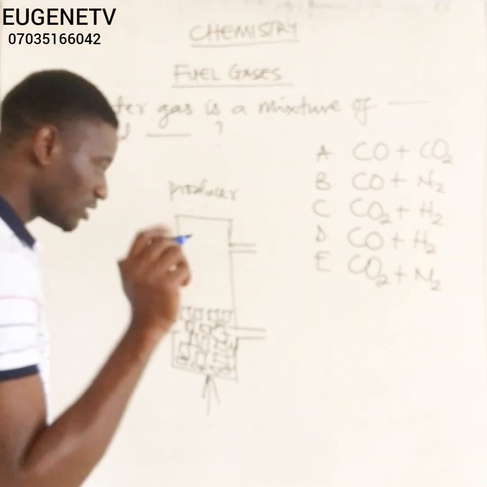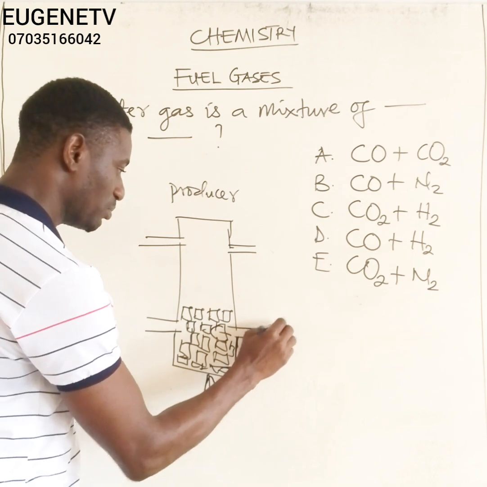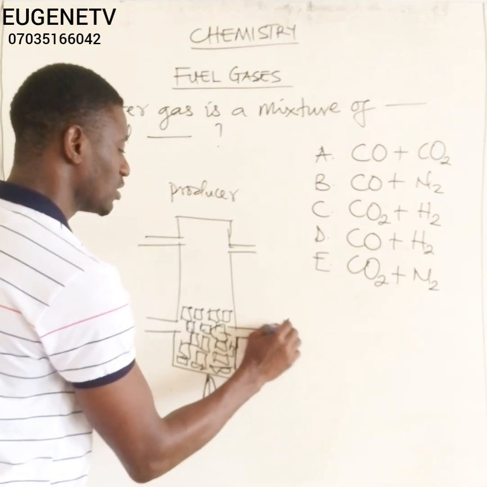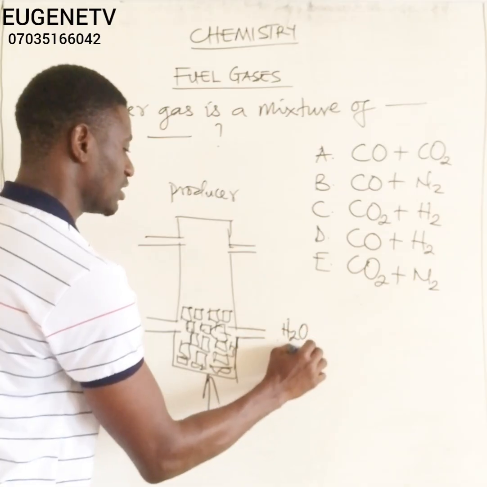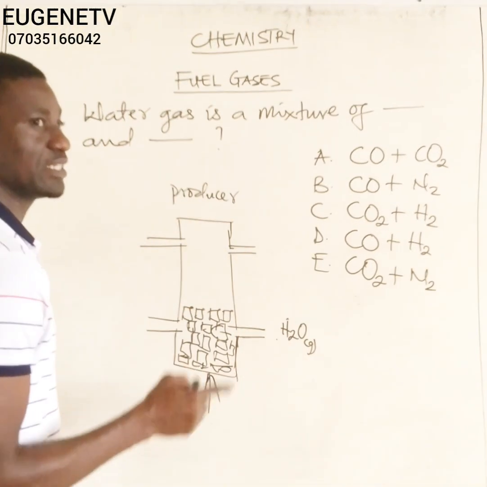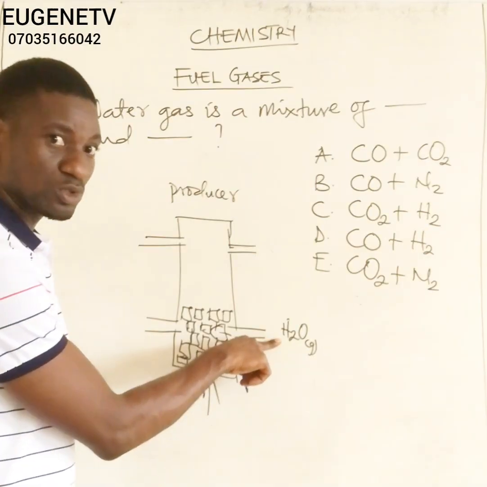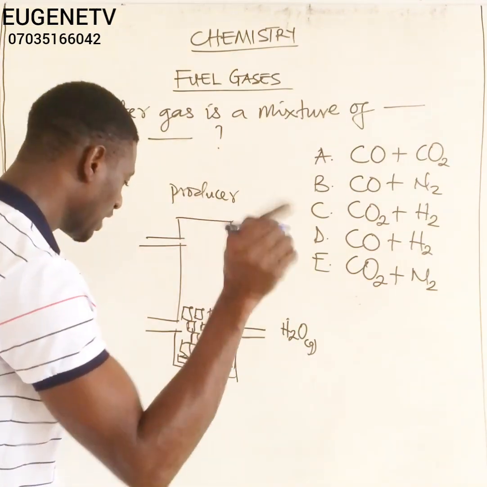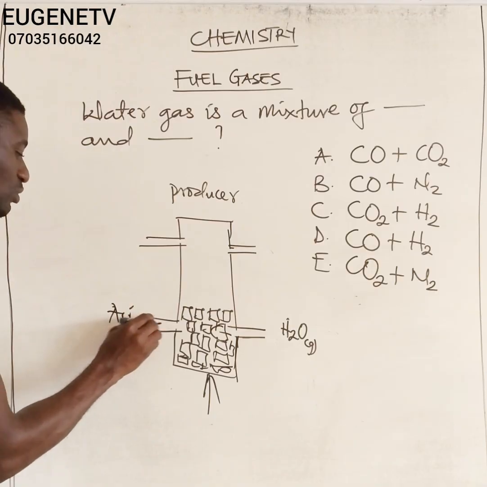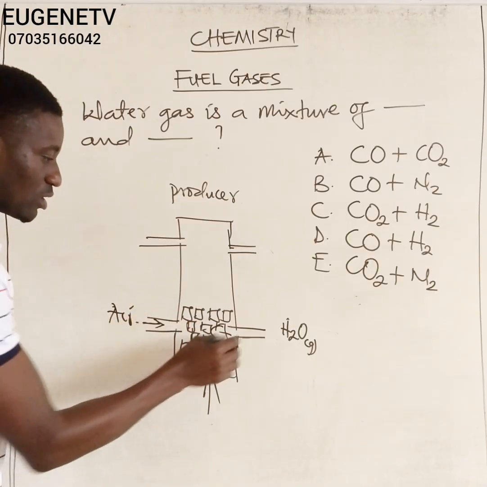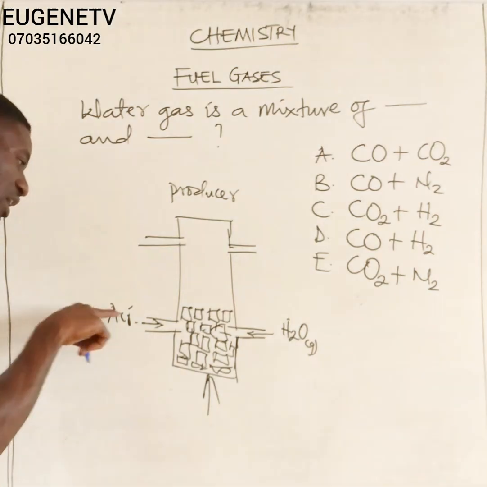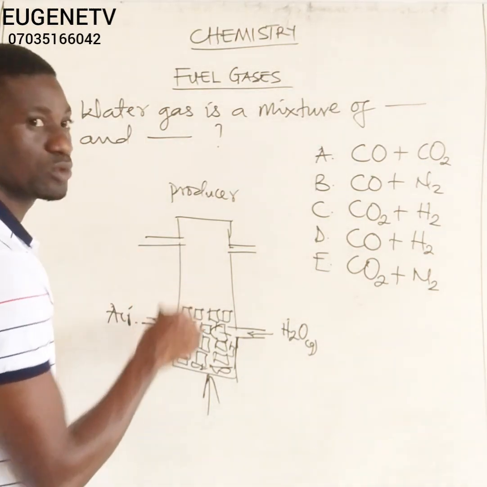If steam, which is water in the gaseous state, is passed into the coke inside this container and it is heated, it is going to produce water gas. Whereas if it is air, it is going to produce producer gas.